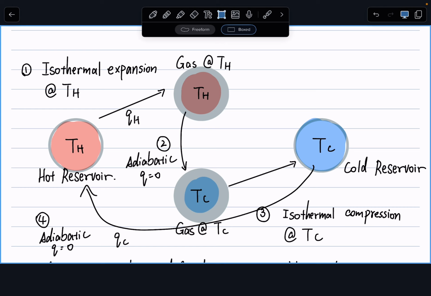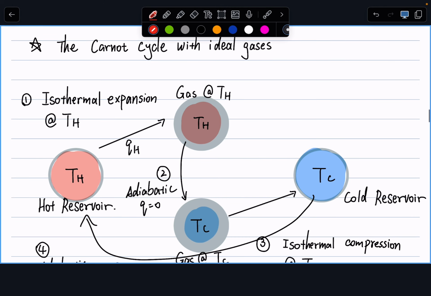So in this drawing, imagine we have the cyclic process that we call the Carnot cycle. In a Carnot cycle, what we have are all reversible processes. So remember we discussed a reversible cycle is the most efficient cycle, so we want to have a reversible cycle to get started. We'll first introduce what a Carnot cycle is, what is happening in the Carnot cycle, and how we calculate the efficiency of a Carnot cycle.